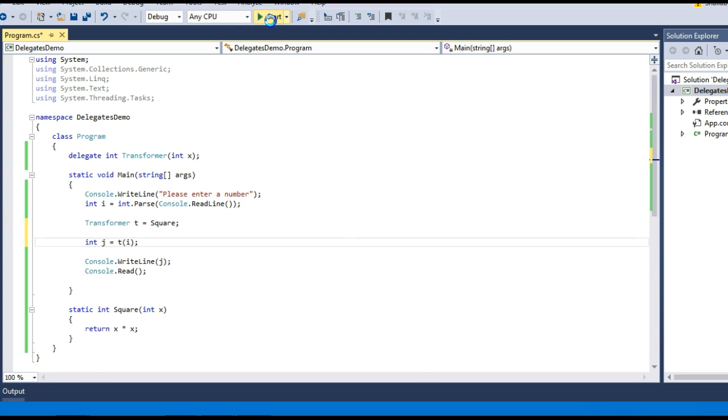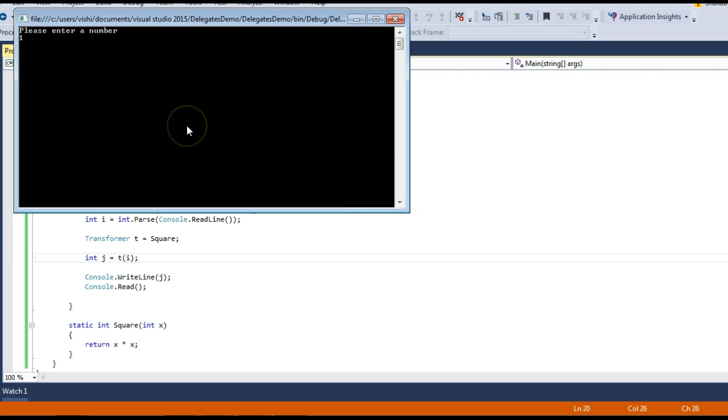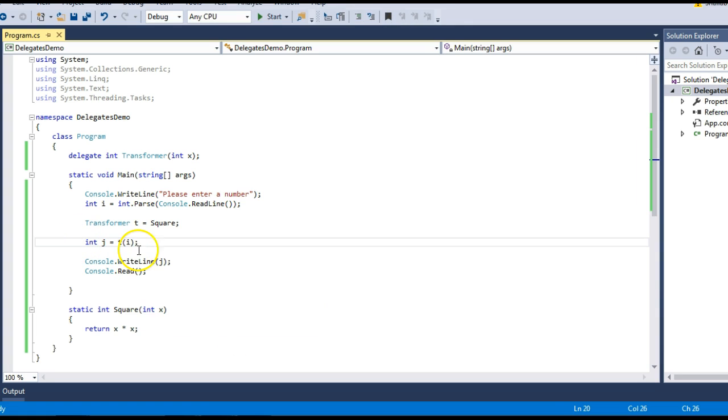Let's try to run this. Please enter a number, say 10, and it gives me 100. So instead of doing it step by step, creating the instance, then pointing to the method and then invoking it, we are doing it directly in these two lines. So this is the concept of delegates. Instead of directly calling this square function, we are using a delegate to do so.